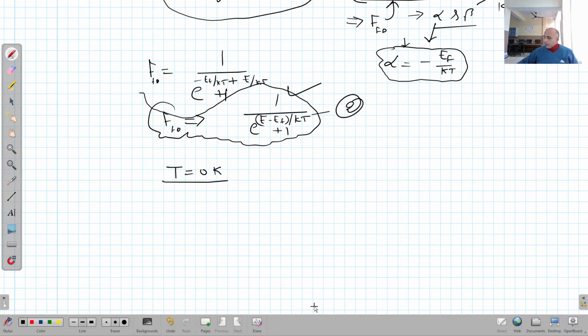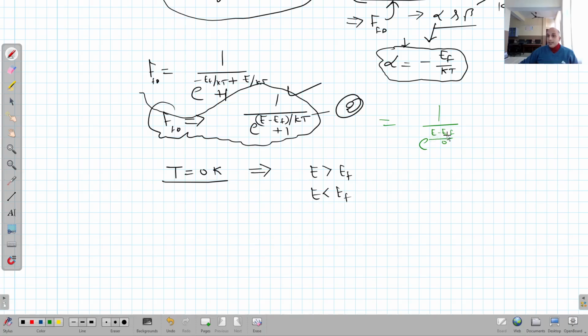So when T is equal to 0 Kelvin, two situations are there: either E greater than EF or E less than EF. Clear? When T is equal to 0 Kelvin, we have 1 upon e raised to power (E minus EF) upon 0. So it is going to become infinity, but it depends.